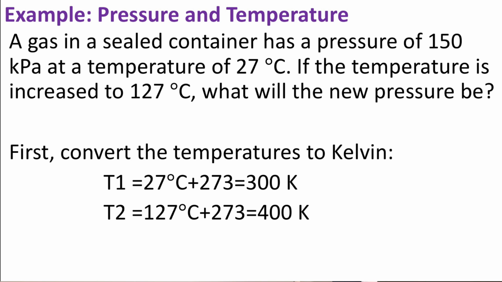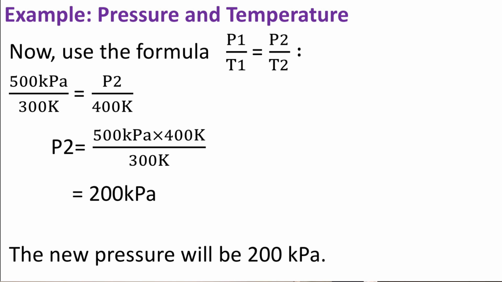First, convert the temperatures to Kelvin. The first temperature is 27 plus 273, which is 300 Kelvin. The second temperature is 127 plus 273, which equals 400 Kelvin. Now, use the formula P1 over T1 equals P2 over T2. So, 150 kilopascals over 300 Kelvin equals P2 over 400 Kelvin. So P2 must equal 150 kilopascals times 400 Kelvin over 300 Kelvin, which equals 200 kilopascals. So the new pressure will be 200 kilopascals.